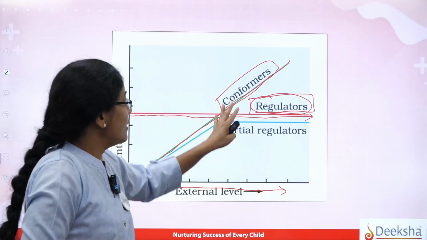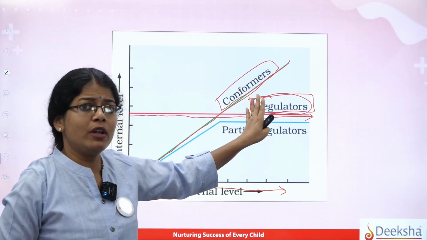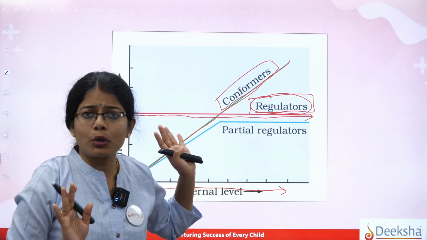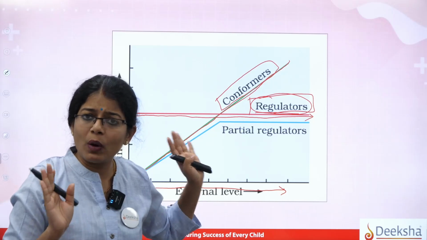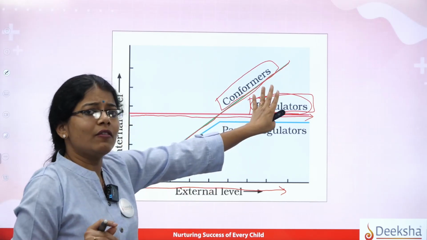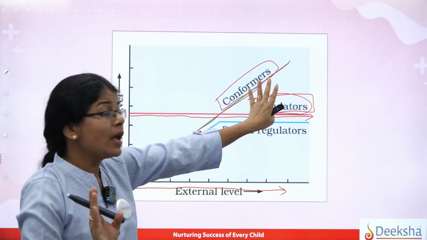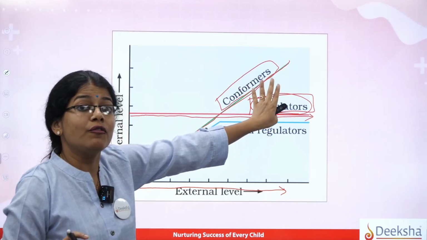Correct? So that is the second group of organism which will be the opposite of regulators, which cannot change, or you can say which cannot cope up with the stress given by the environment, and what do we call them? Conformers. Especially 99% of the organism comes under this category of the conformers.